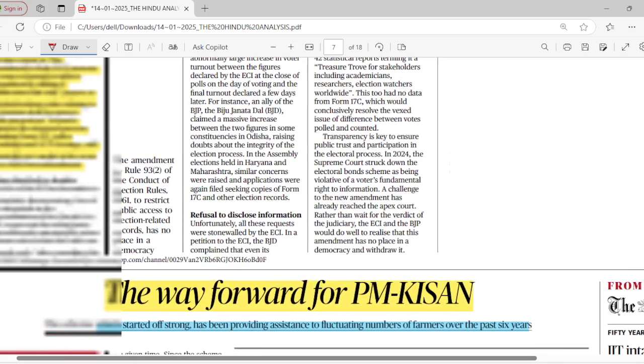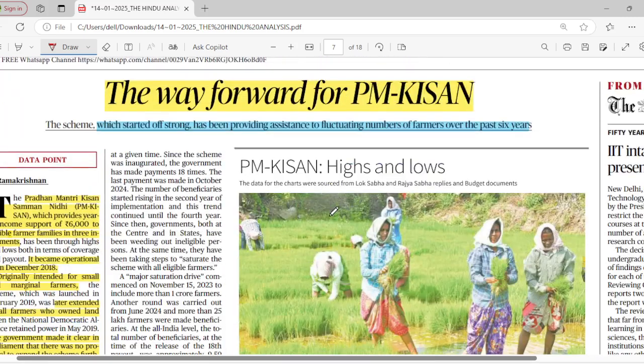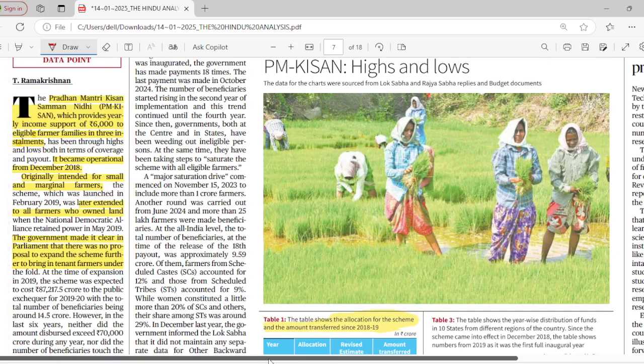And again, we have an important scheme called PM Kisan. We can see certain ways forward for PM Kisan, a beautiful article altogether. It started off strong and has been providing assistance to fluctuating numbers of farmers over the past 6 years. Let's see what fluctuations we can see in this scheme. Pradhan Mantri Kisan Samman Nidhi Yojana is a beautiful scheme for farmers, which provides yearly income support of 6,000 rupees to eligible farmer families in 3 installments.